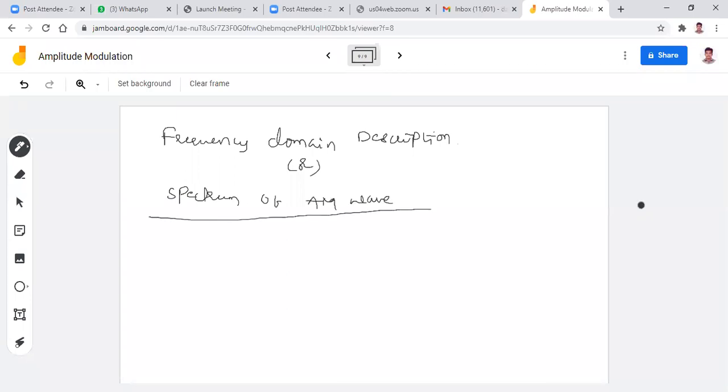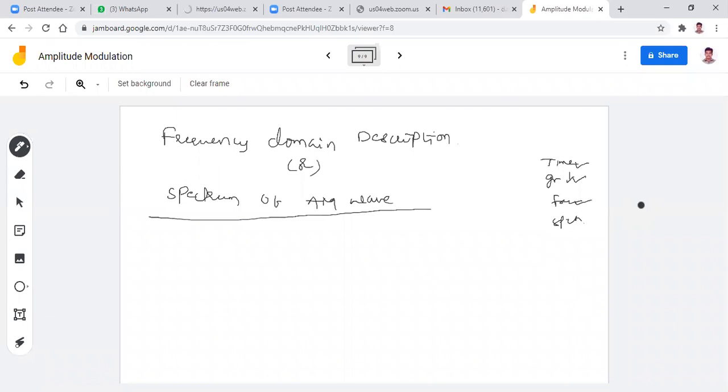Already I told that for any modulation technique, we have the time domain representation, a mathematical equation and a graphical representation in time domain, and an equation in frequency domain, and finally the spectrum, that is the graphical representation in frequency domain. So the first two are already completed. Now coming to the third one, frequency domain representation.